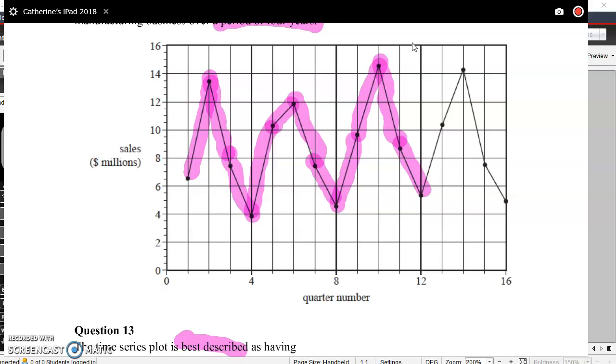So we can say, well, it looks like there's seasonality there, because it's that same repeating pattern over a period of less than 12 months. So at that same period happening here over that 12 months, over that 12 months, over that 12 months, and over the last 12 months. It's that same pattern. So it's seasonality.